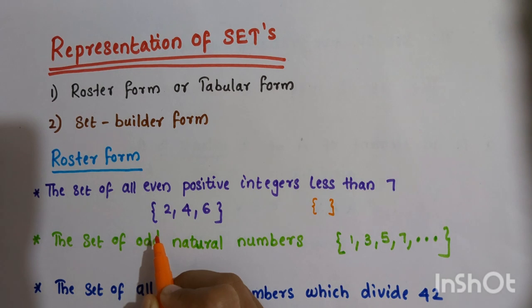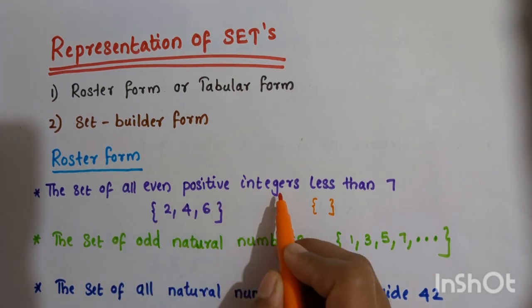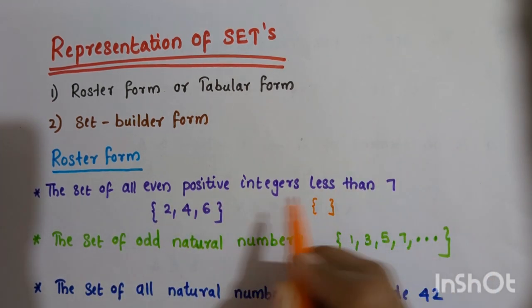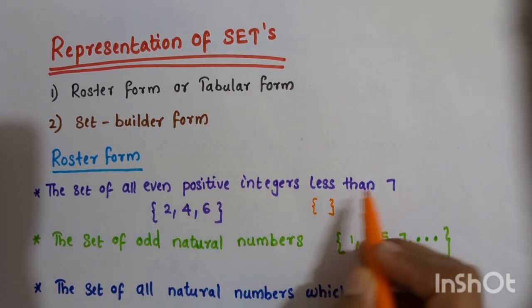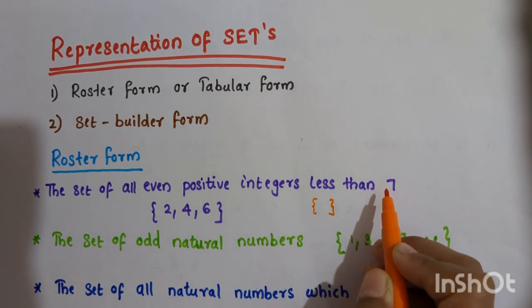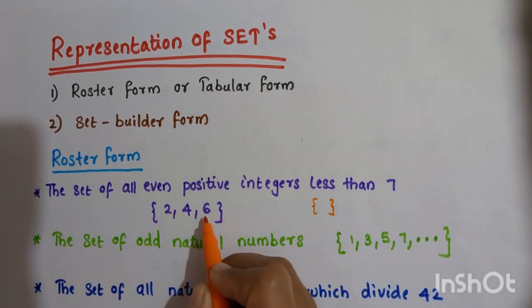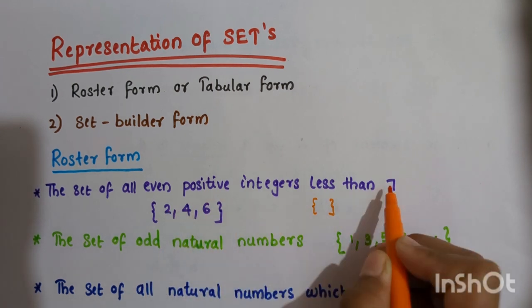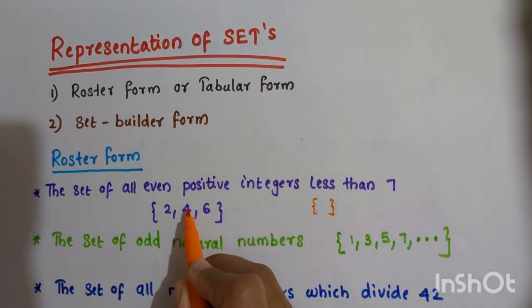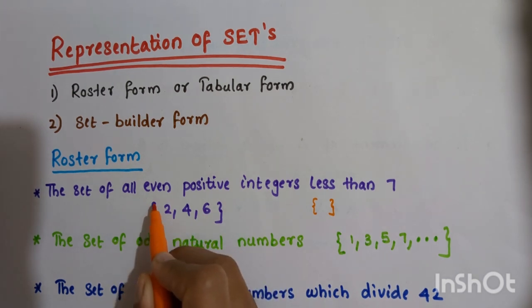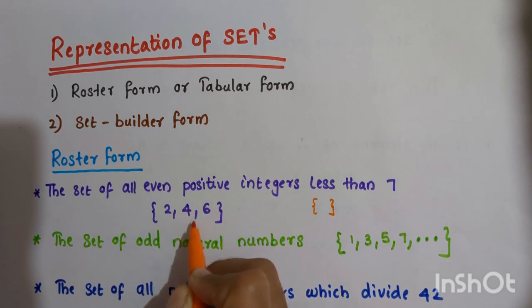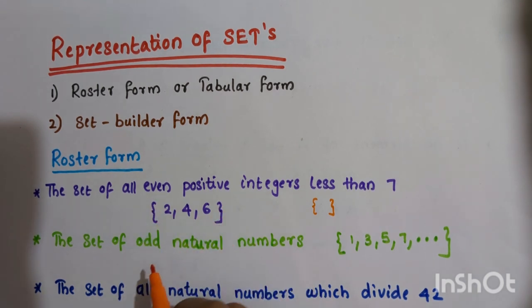Let us see some examples of a set expressed in roster form. The first one: the set of all even positive integers less than 7. It must be an integer, a positive integer, an even positive integer, and less than 7. Which are the elements? 2, 4, 6. 2 is an even positive integer less than 7, 4 is as well, and 6 as well. So in roster form that set is represented like this. The elements are separated by commas and enclosed within braces.